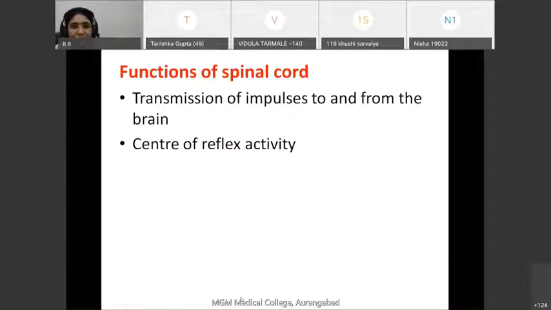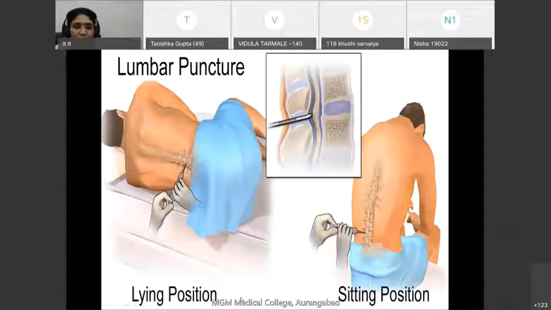The next part, the applied aspects of the spinal cord, we will see in the next lecture, because the next sir has already arrived. Thank you. If you have any problem, you can call me. I think you are clear about the external features of the spinal cord.